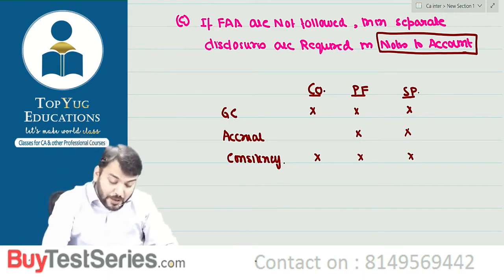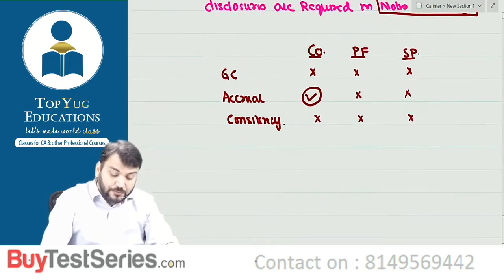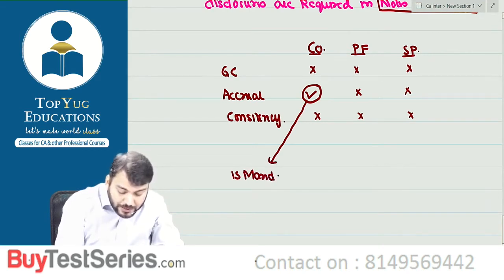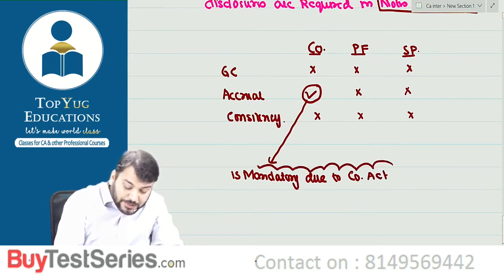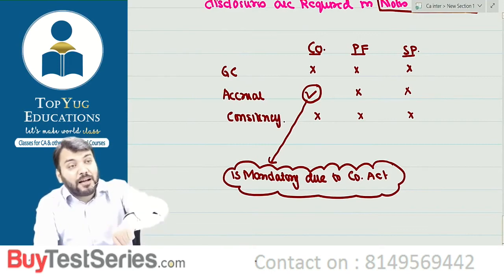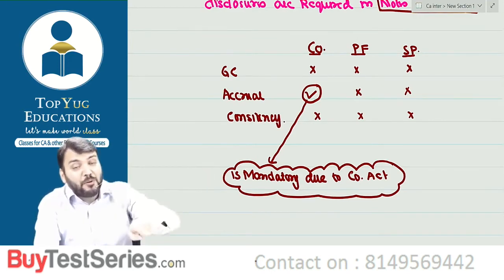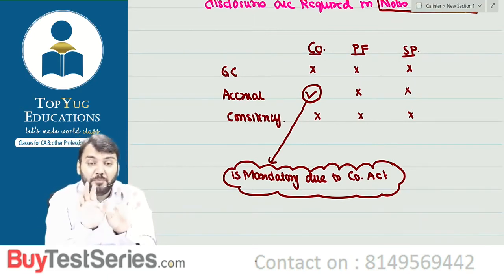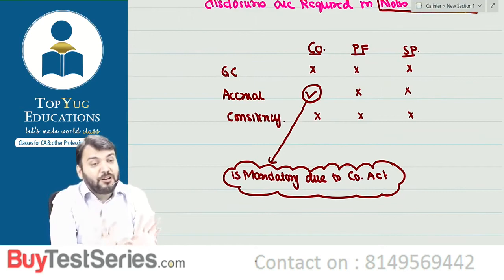But for company, accrual concept is mandatory due to Companies Act. Due to Companies Act means the Companies Act will override the requirement of accounting standard. Means Companies Act will prevail over accounting standard. This point you understood. Now Companies Act says that company's books of account will always be prepared on accrual basis.